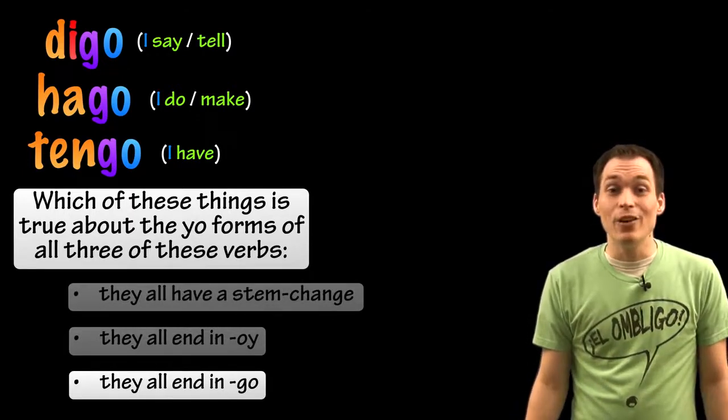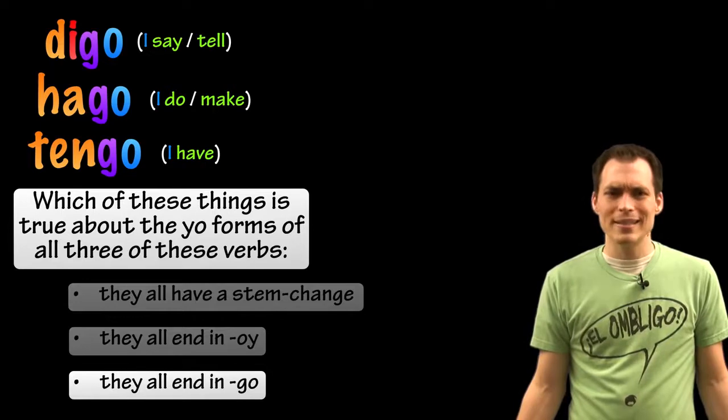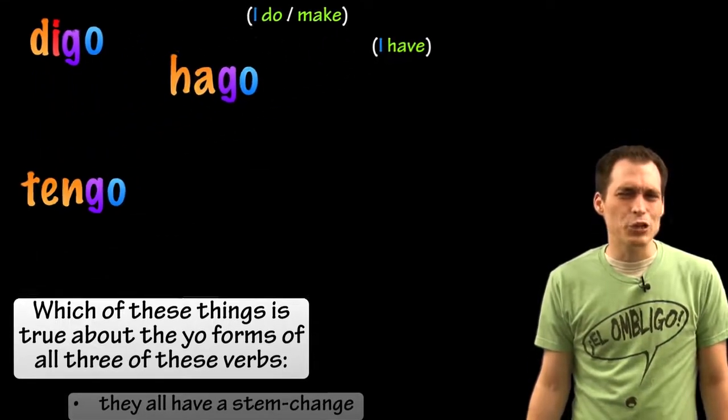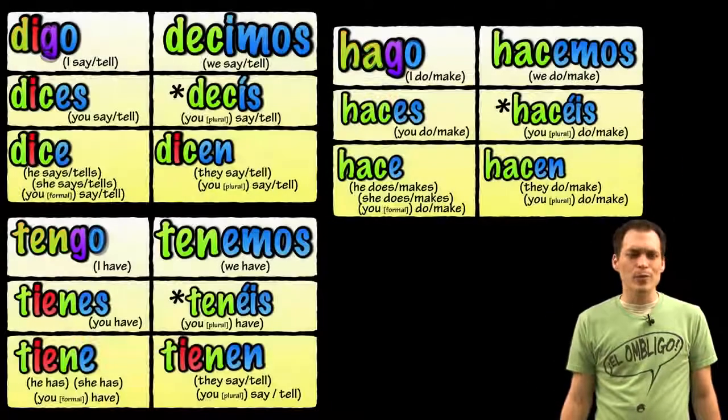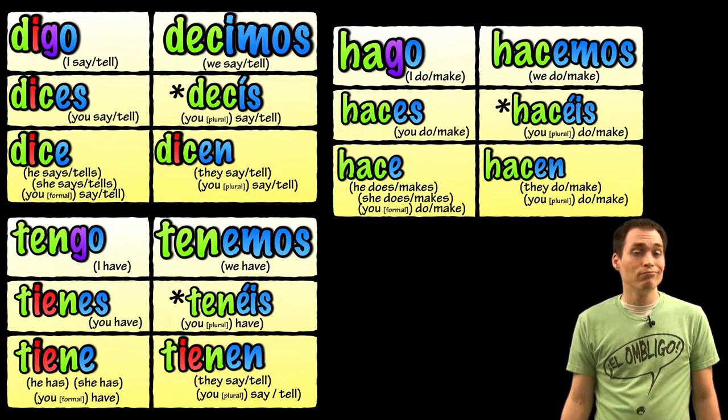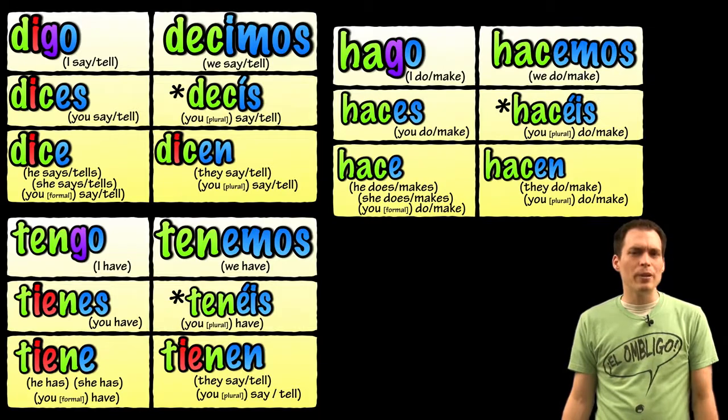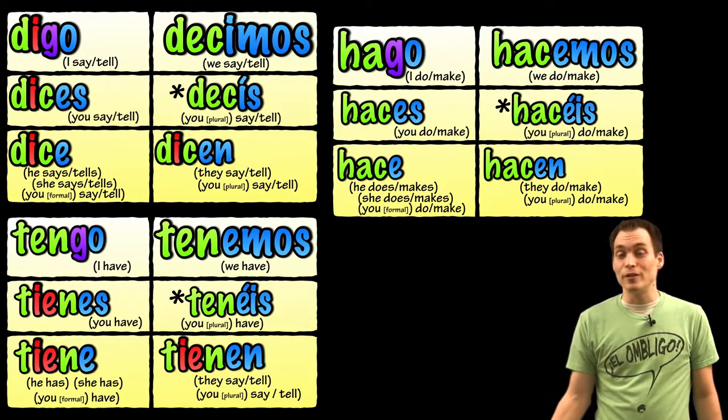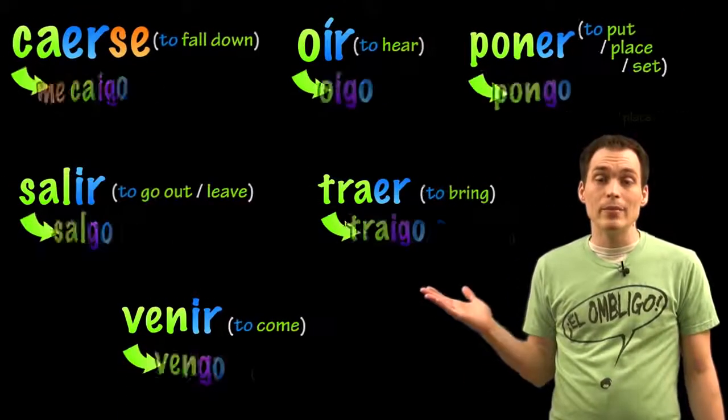Kind of funny. The O is normal for yo in the present tense, but the G is a little bit strange. Is there a G in any of the other forms of the present tense of these verbs? No. The G only appears in the yo form before the normal O ending. Since the G only appears in the yo form, I call these go-yo verbs. But these aren't the only verbs in Spanish that belong to the go-yo family. Let's go over a few others. Here you can see a list of them in their yo forms.